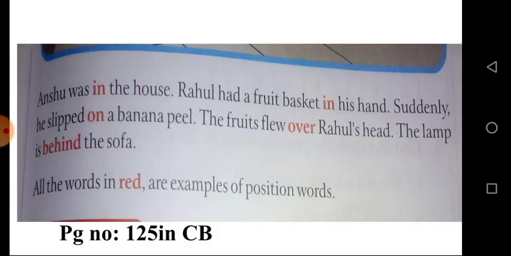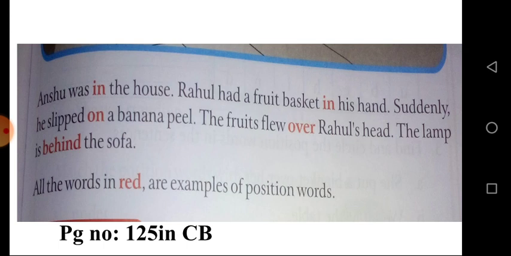Okay. Ansu was in the house. See the picture, that girl's name is Ansu, and she was in the house. Rahul had a fruit basket in his hand. Who is Rahul? That boy. The boy's name is Rahul and he had a fruit basket in his hand. Suddenly he slipped on a banana peel. The fruits flew over Rahul's head. The lamp is behind the sofa. So all the words in red are examples of position words: in, on, over and behind.